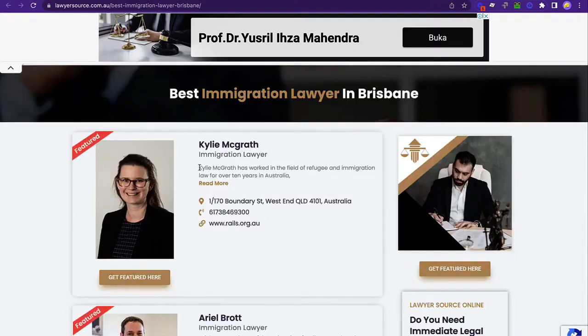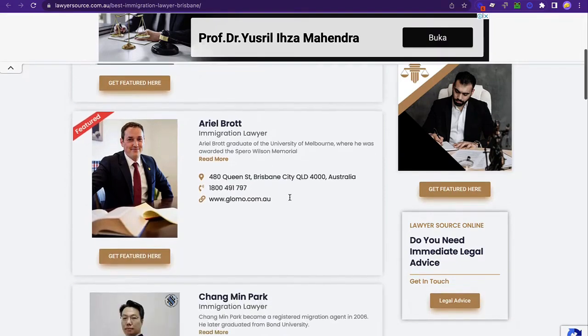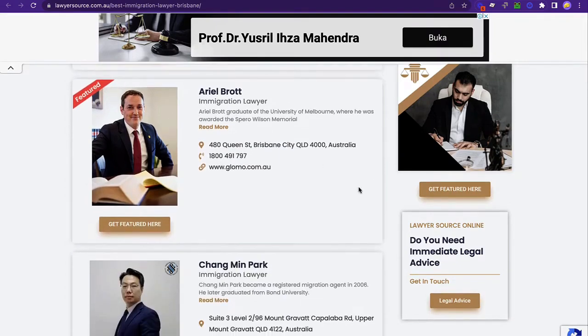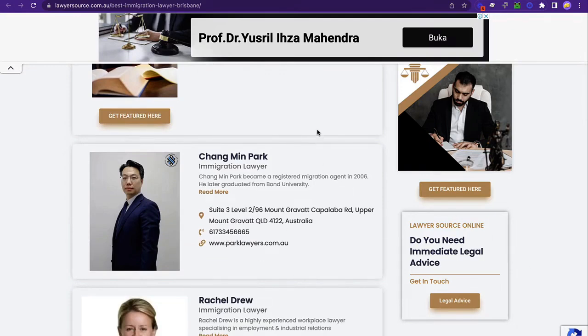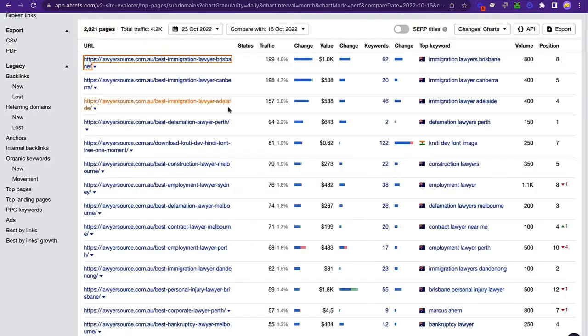You can see that this page is getting traffic, and if you're a lawyer firm in Brisbane, you could ask them, again, you have to get in touch with them, with the site owner, to ask them the pricing for a feature over here. And in this case, because this is one of the top traffic pages, you're not only getting link juice, because this is a do follow link from the powerful site, and this page is also powerful.